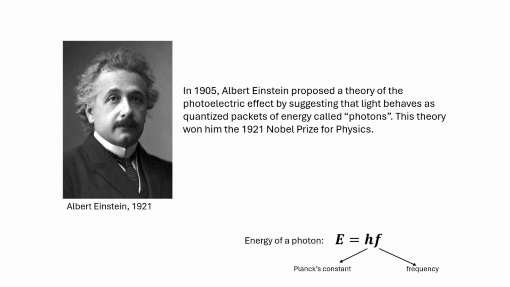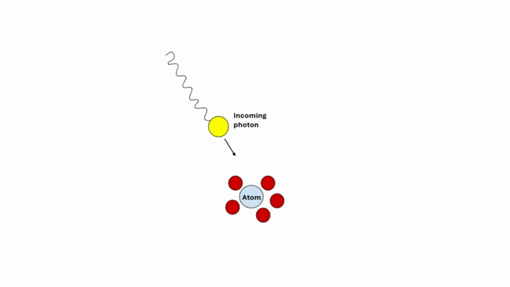In 1905, Albert Einstein proposed that light isn't a wave, but instead it is made up of small discrete energy packets called photons. Each photon had a certain amount of energy according to its frequency, with larger frequency photons having more energy. By doing so, he was able to explain the photoelectric effect and won the Nobel Prize in 1921 for his findings.